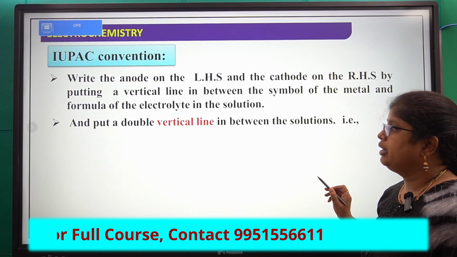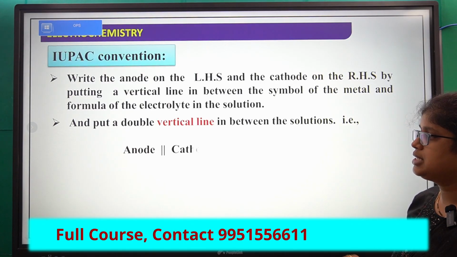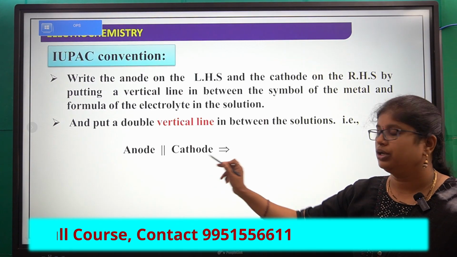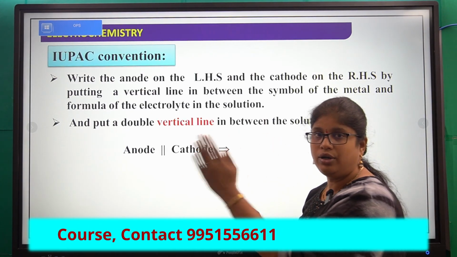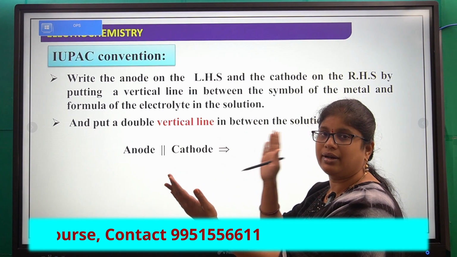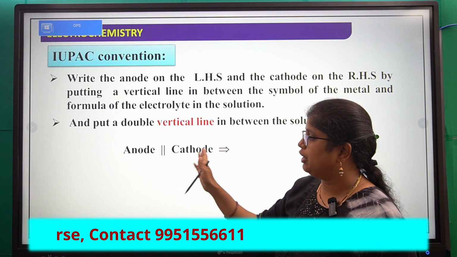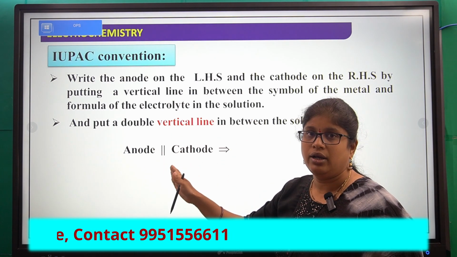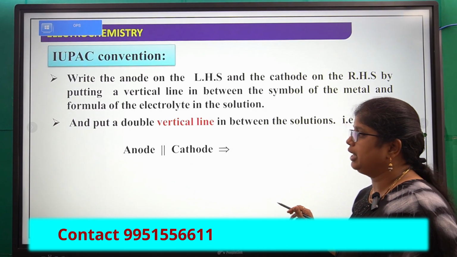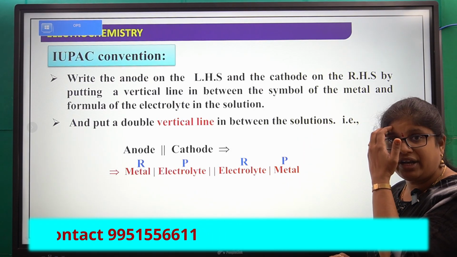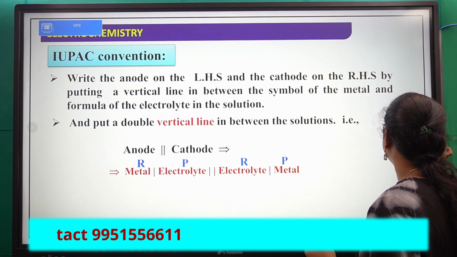Okay, for example, like this: anode, cathode. So here anode is on the left hand side, cathode on the right hand side. In between anode and cathode we should write a double vertical line. Next, at the anode, what is happening?